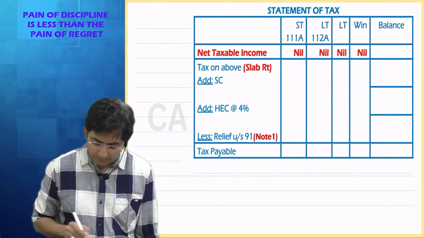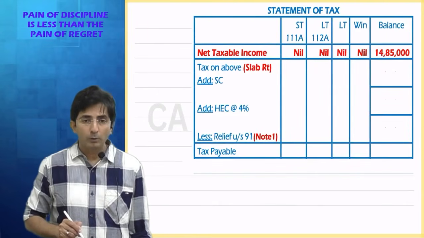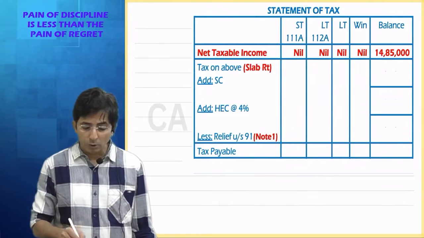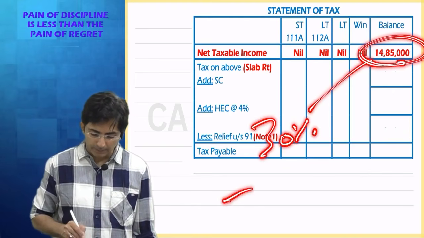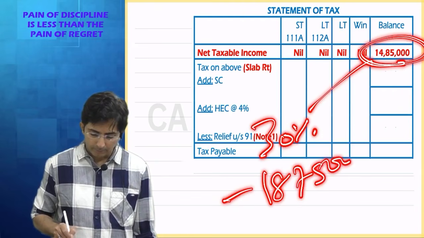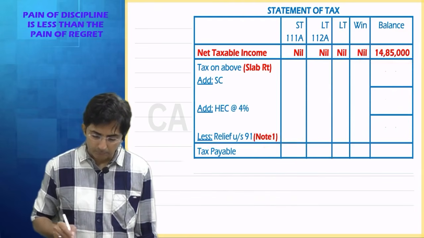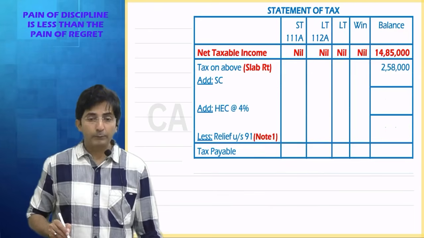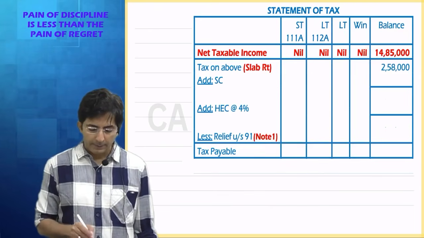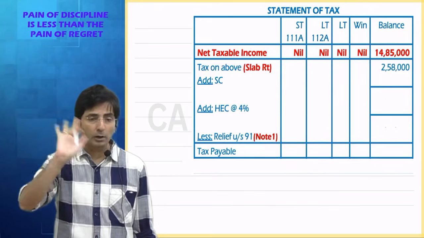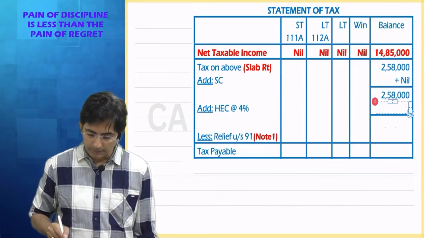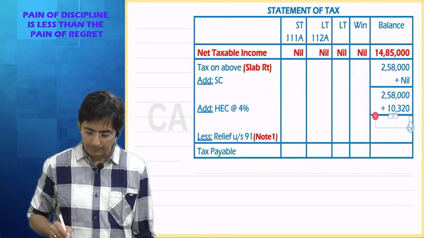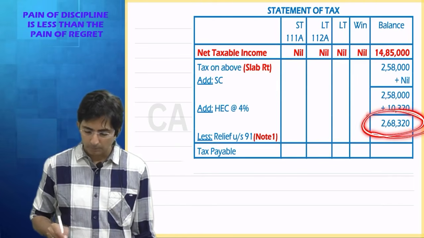And here I will apply the slab rate. Which slab rate? Old or new? Old slab rate. And what is the shortcut for old slab rate? Directly apply 30% minus 1,87,500. So that comes to how much? Give me the answer fast. 2,58,000. Surcharge comes if NTI is above 50 lakhs. We are not above 50 lakhs. So no surcharge. Health and education cess 4% will come. Then till here the answer is normal.